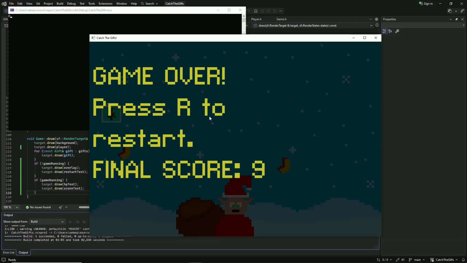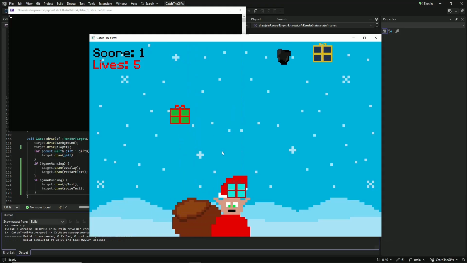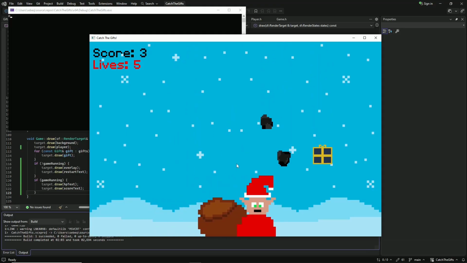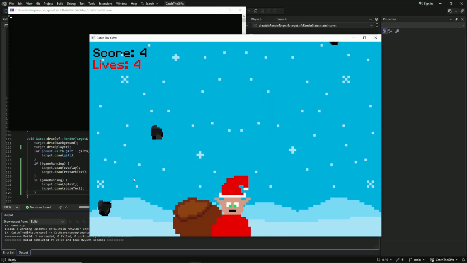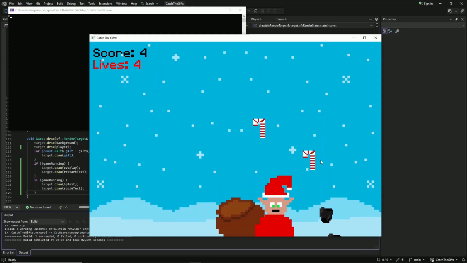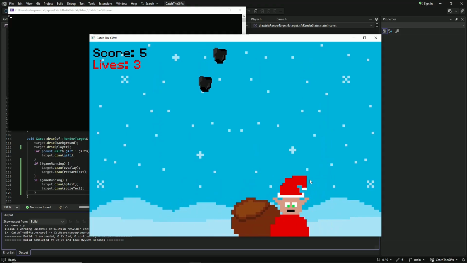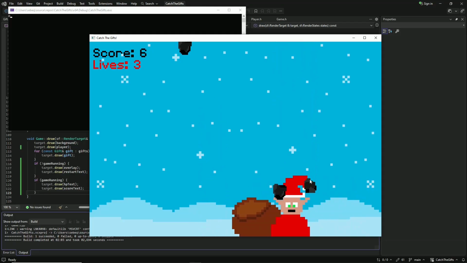but it looks kind of bland. We don't have any animations. For example, the elf could move maybe up and down, and also look in the left direction if he moves to the left, and look to the right if he moves to the right. But we are going to do that in the next episode.